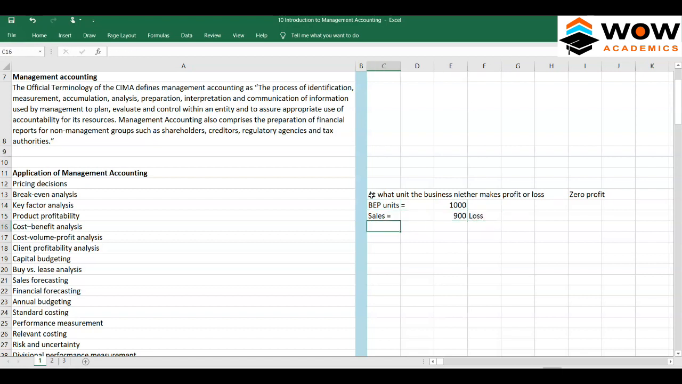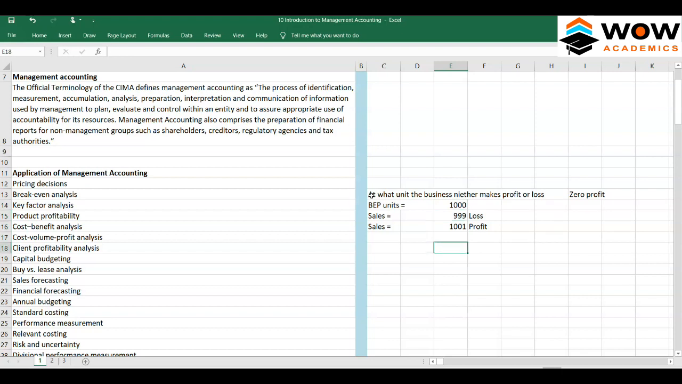If you can sell 1100 units, that will lead you to a profit. So you can even put it in a simple case like this: even if you sell 999 units, you will make only a loss. Even if you sell 1001 units, you will make a profit. If you sell exactly 1000 units, you will neither make a profit nor a loss. So this kind of analysis is useful in many cases.